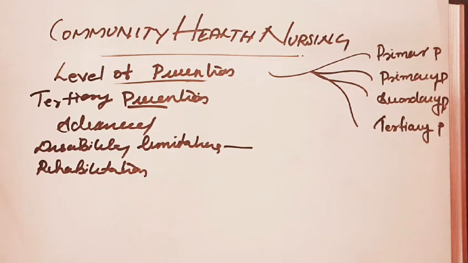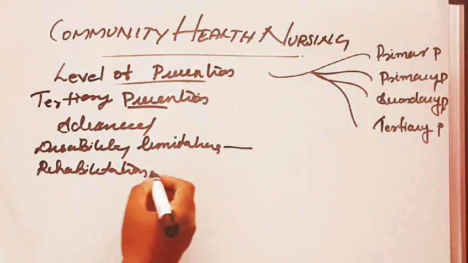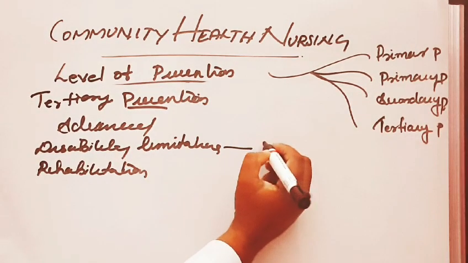And rehabilitation is the combined and coordinated use of medical, social, educational and vocational measures for the training and retraining of the individual to the highest possible level of functioning ability. So rehabilitation is a little bit important.